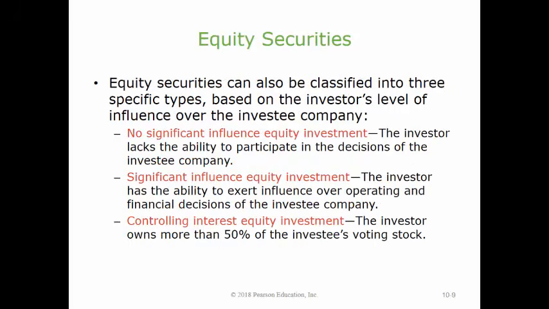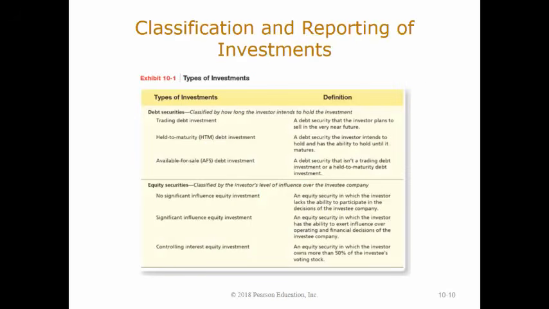Equity securities can also be classified into three types based on the investor's level of influence over the investee company. No significant influence: the investor lacks the ability to participate in the decisions of the investee company. Significant influence equity investment: the investor has the ability to exert influence over operating and financial decisions of the investee company. Controlling interest equity investment: the investor owns more than 50% of the investee's voting stock. Exhibit 10.1 summarizes the 5 types of investments.